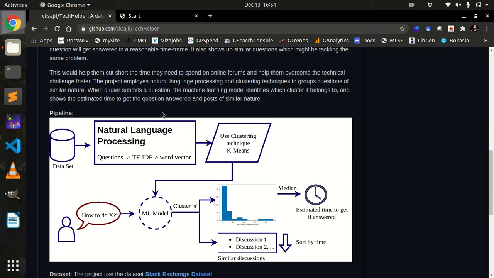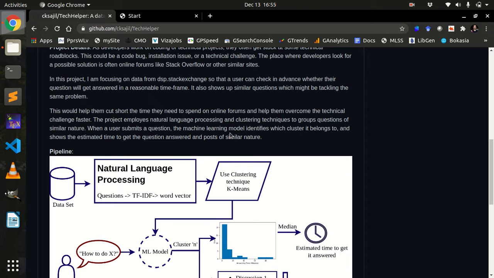So this is the pipeline of the project. I have taken the dataset from the Internet Archive, and then I extracted all the questions and used the TF-IDF vectorizer to convert those questions into numbers, which the algorithm needs to compute or predict the time. Then I grouped all the topics using the k-means clustering algorithm, and once that is done, all the questions and discussions happening in the DSP Stack Exchange forum are grouped into